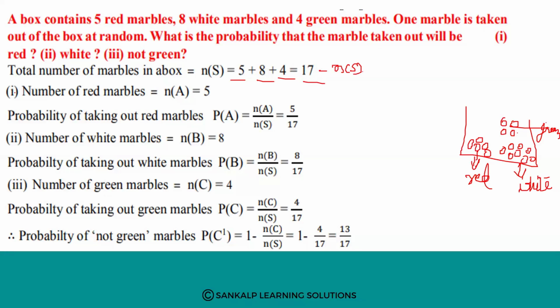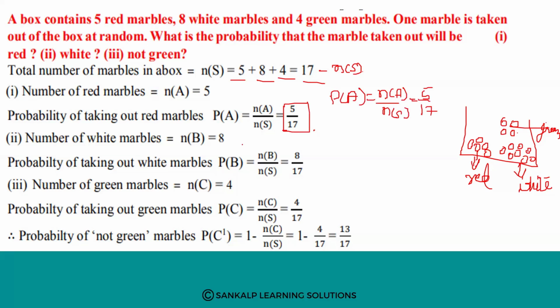Number of red marbles, I will call it n of a. N of a is 5. Then the probability of taking out a red marble, that is P of a, is equal to n of a divided by n of s. So n of a is 5 and n of s is 17. So this is the probability of getting a red marble.